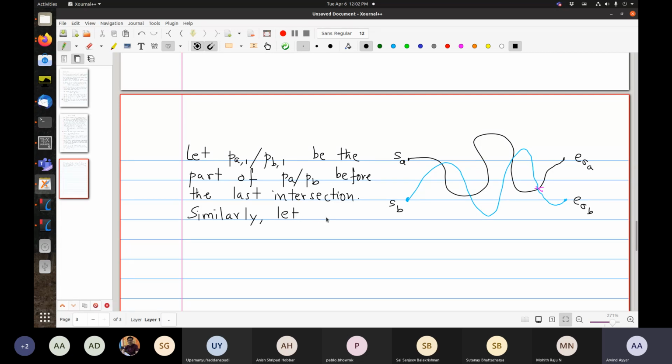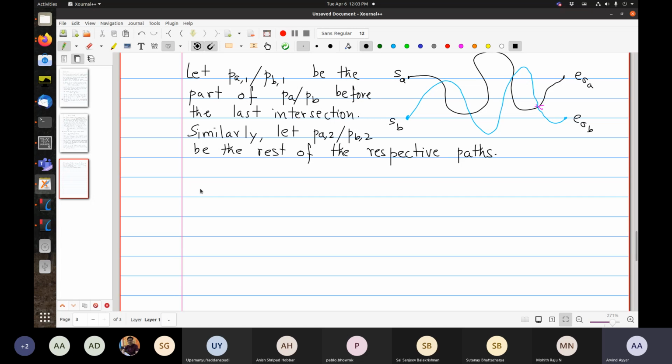So similarly, let PA2 and PB2 be the rest of the parts, respectively. So this part is PA2 and this part is PB2. Okay, I hope it's clear. So now here is the involution. I mean, many of you already see it.